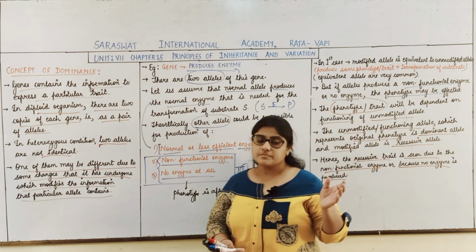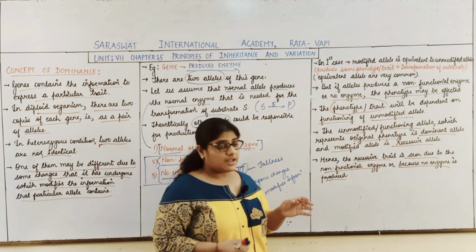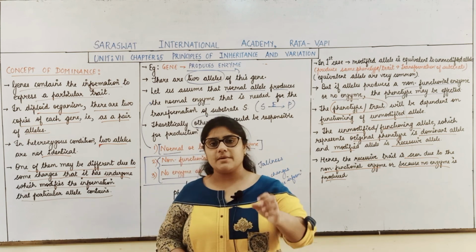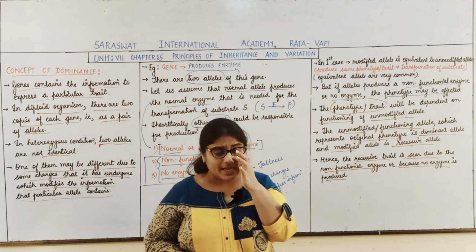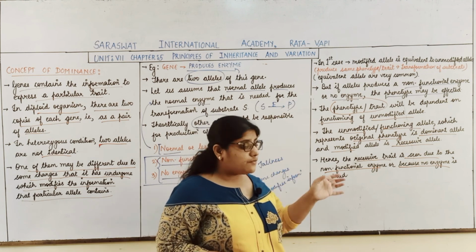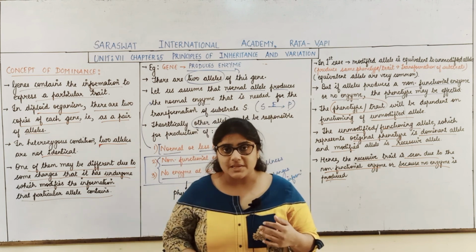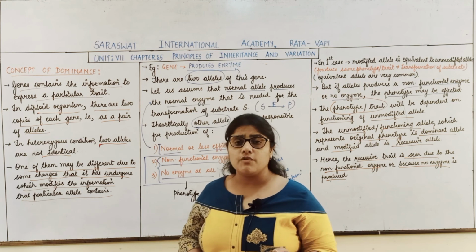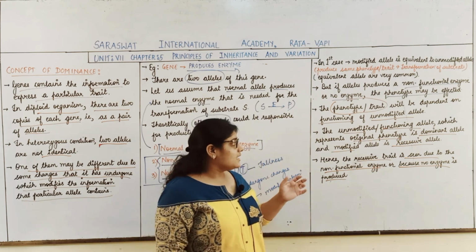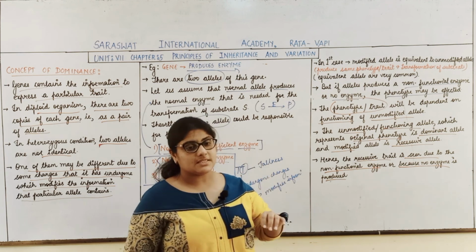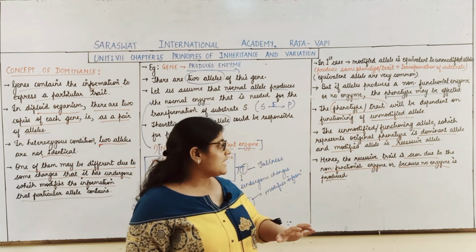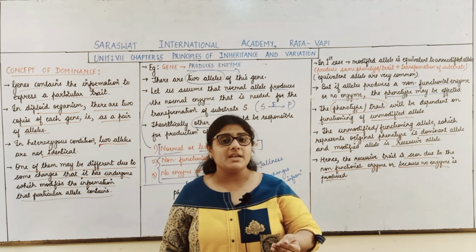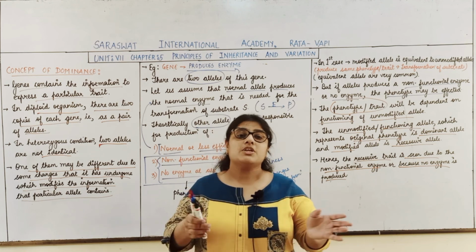So, students, listen very carefully. When there are two dissimilar alleles, in our condition the alleles responsible for functioning of the enzyme, the phenotypic trait will be dependent upon what? It will be dependent upon the functioning of the unmodified allele. This unmodified allele represents the original phenotype and is called the dominant allele. That is, the unmodified allele is a dominant allele and it will develop the original phenotype.